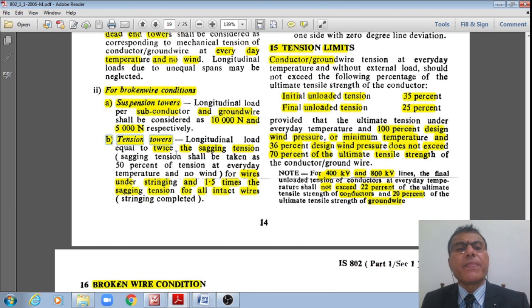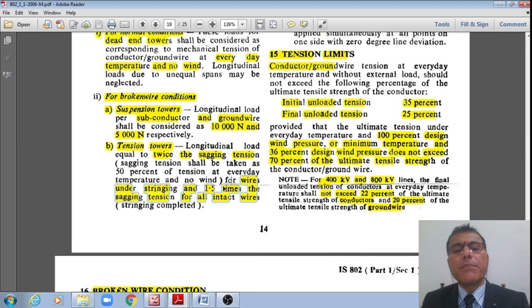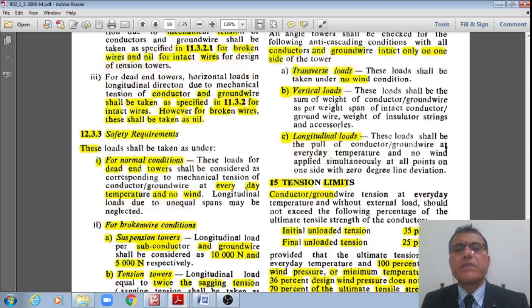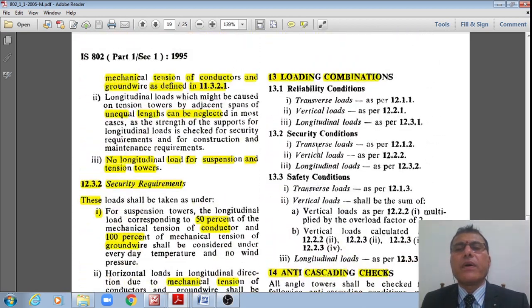Whereas for tension towers, the longitudinal loads shall be taken as equal to twice the sagging tension, whereas the sagging tension is generally taken as 50% of the tension at everyday temperature with no load, right? For wires under stringing, whereas it shall be 1.5 times the sagging tension for intact wires. Stringing completed, no effect, right? Therefore, this is for tension towers.